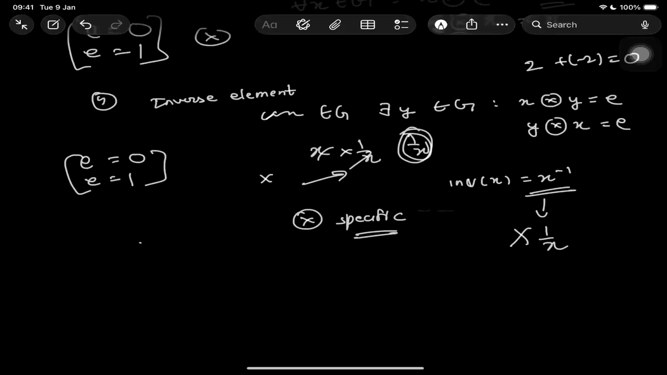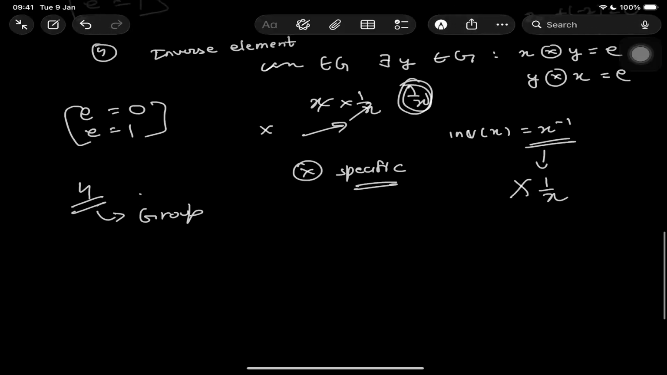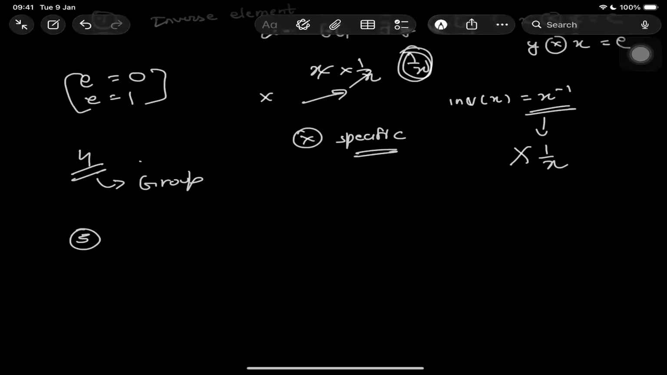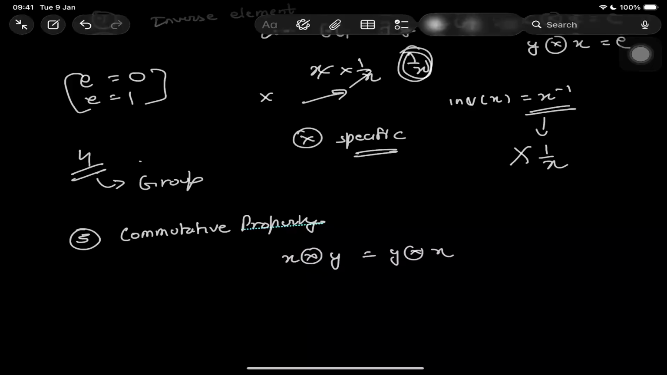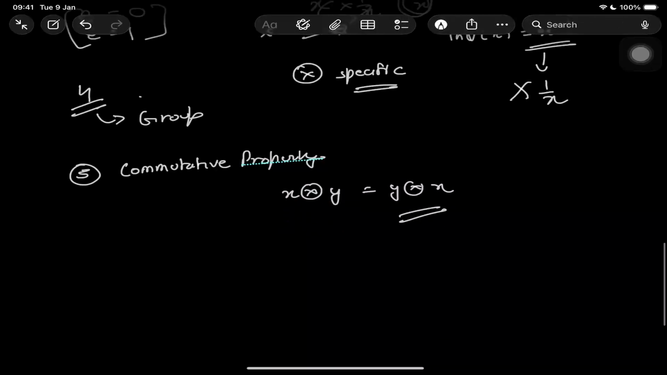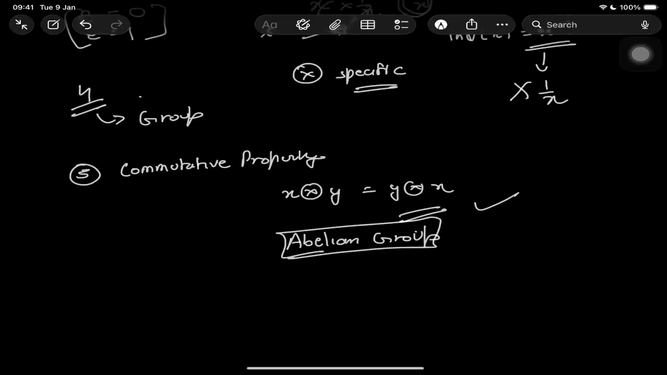Now, if something follows all these 4 properties, it will be called a group. Now the 5th property is the commutative property, which is: suppose X operation Y equals Y operation X. If this property also holds true, then we call the group an abelian group.